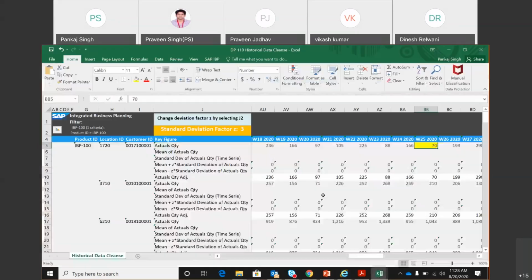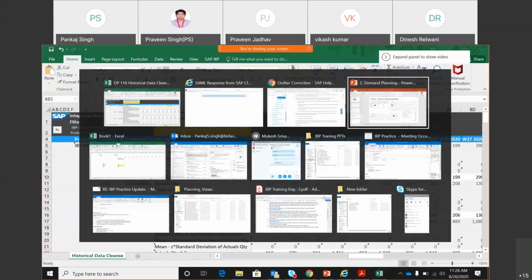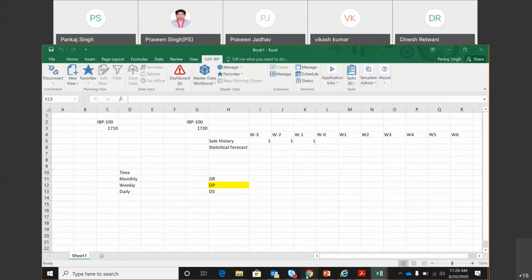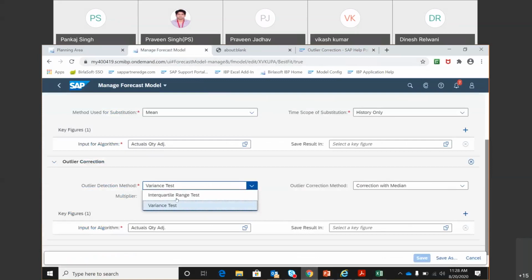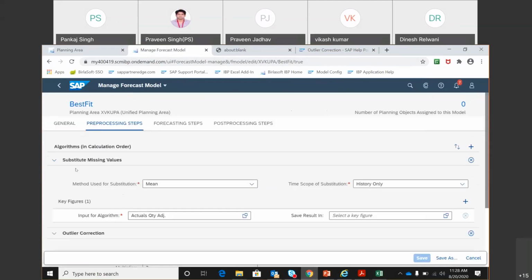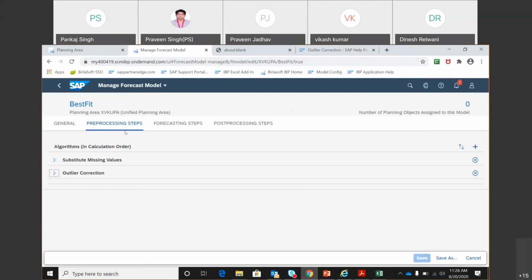But what is the purpose of that test? The purpose of that step is to ensure that you are cleaning the history of that bucket where there was a big, one-time sale. And again, the input for the algorithm in this case is your actual quantity adjusted. So I will assume that after correction, it will write the output in the same key figure. So there are two history corrections happening in the pre-processing steps. This is where we perform this.